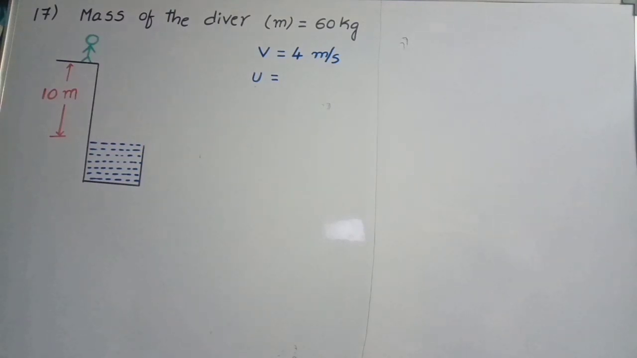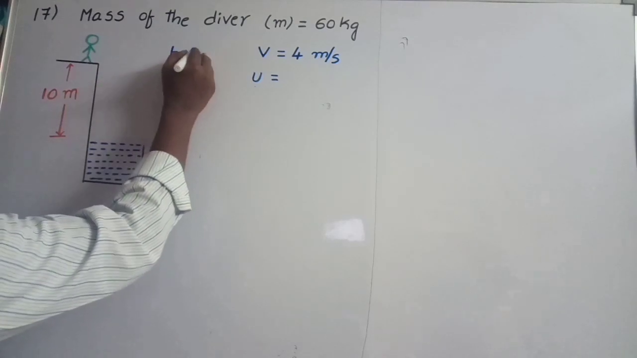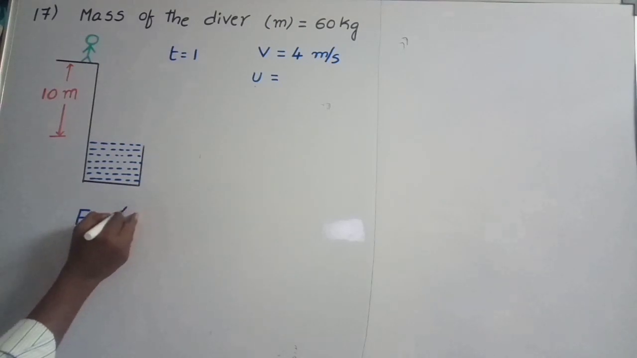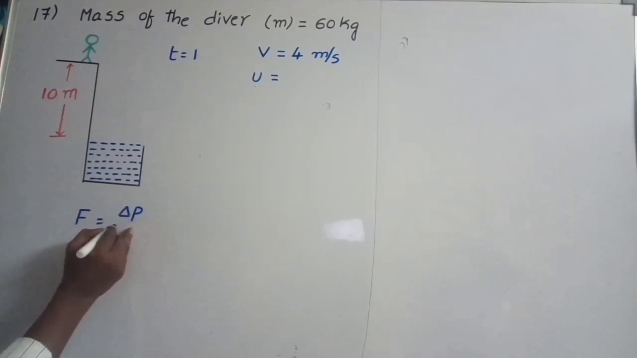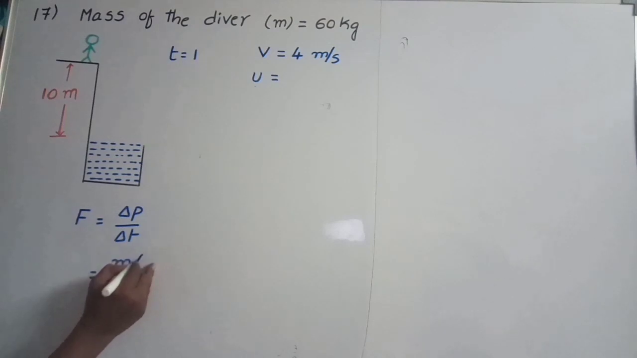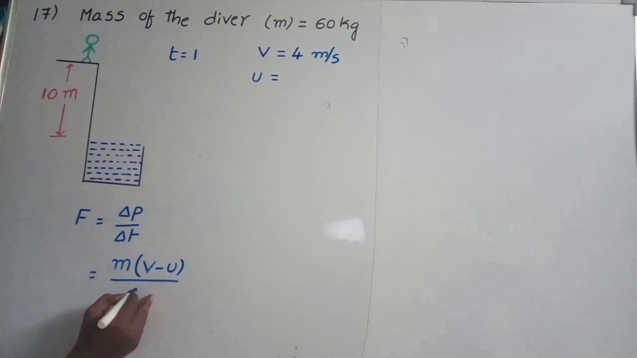Why? Because in this problem, we have to calculate the force experienced by him if the impact time is 1 second. The impact time given is t equal to 1 second. In that 1 second, we have to calculate the force. The force formula: F is equal to change in momentum by time taken. Time is 1 second, but we don't know the change in momentum. Change in momentum is m into (v minus u), divided by time t equal to 1 second. We know the final velocity, we don't know the u value.